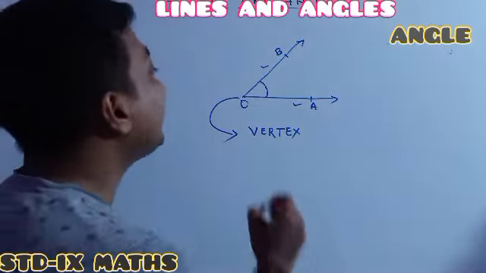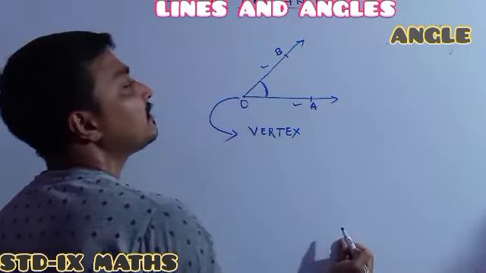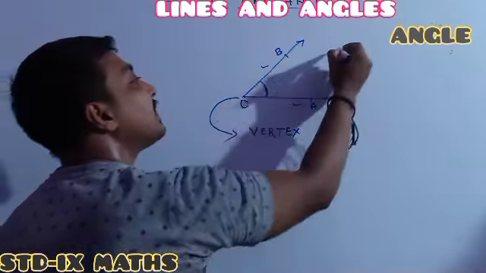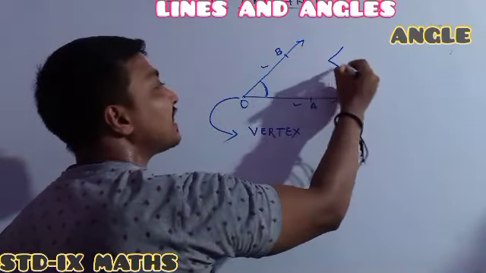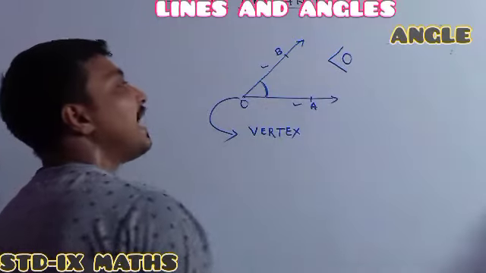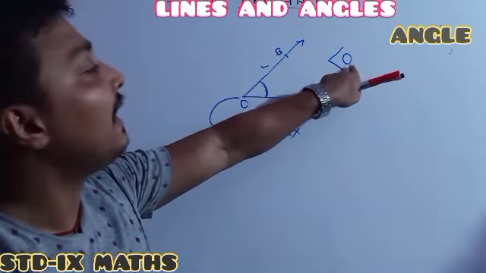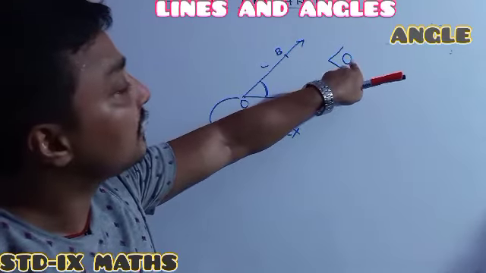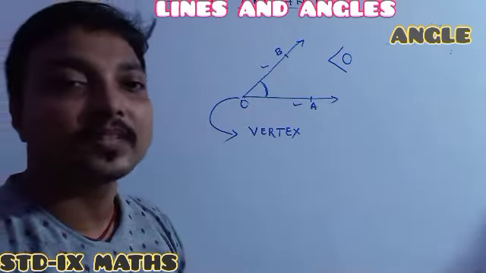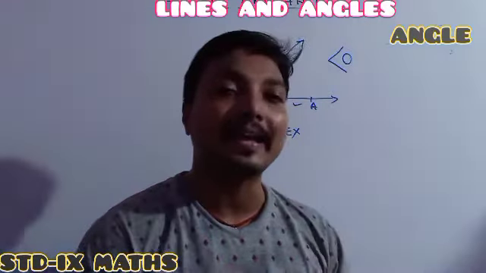And then, how we have to represent the angle. See, we can represent the angle, as a single angle is formed here, with the angle sign and O. Where the angle is formed, the name of the vertex where the angle has been formed, that vertex name should be there. Understood? It is one way of representing the angle name.